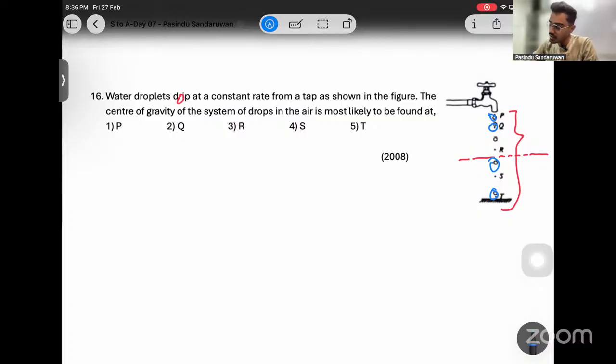What I was explaining was, from the center line, there are three drops above the center line, which means the center of gravity should be more towards the upper side. More towards the upper side, it is probably R. It is R, not as close as Q. Q is very close to the top. So probably it is R.